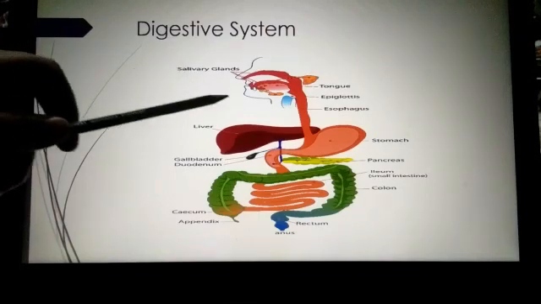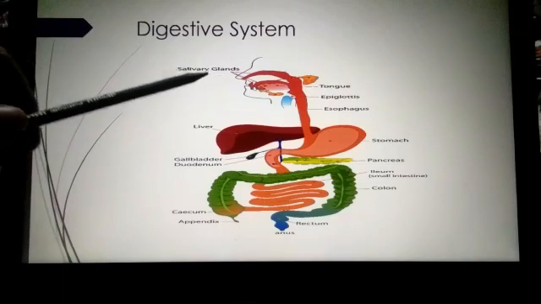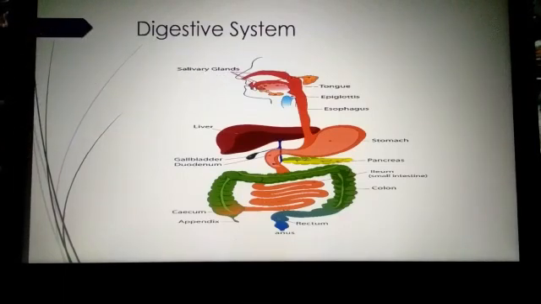Here, the salivary glands soften the food so it can be broken down with the help of teeth. Clear?